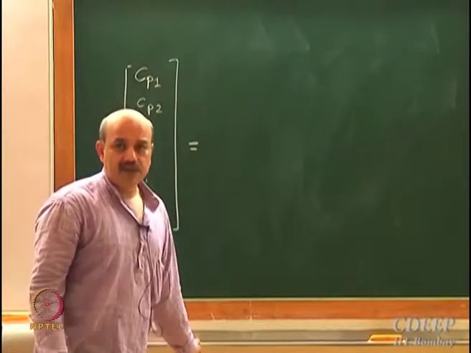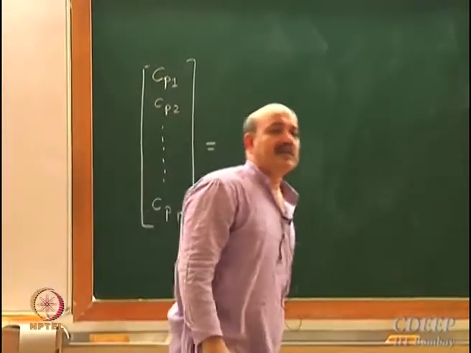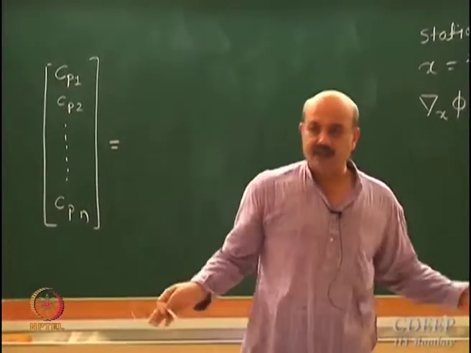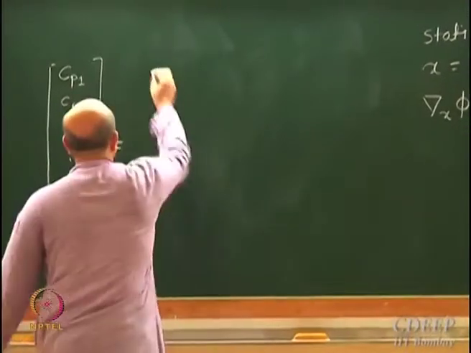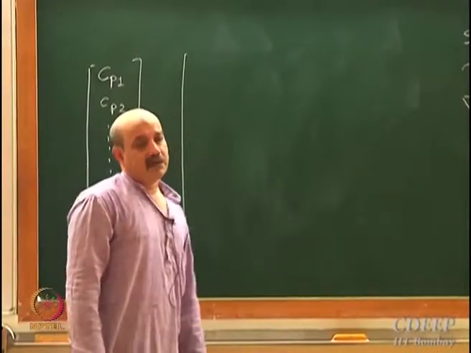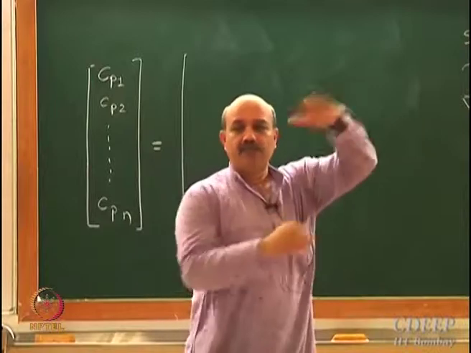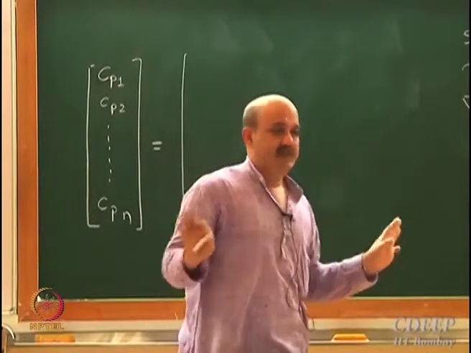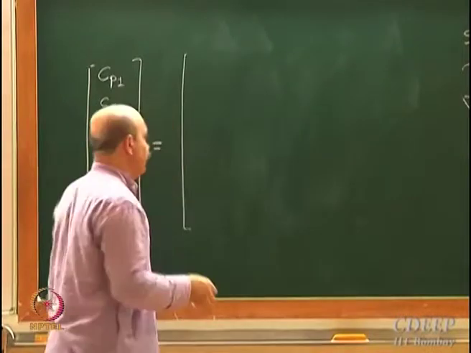I had n values, collected at different temperatures T1, T2, T3, up to Tn, a large number. I am just rewriting those equations in matrix form. Earlier I had just put them one below the other as single equations. I am now rewriting them as one matrix equation. That will help me solve the problem very easily.